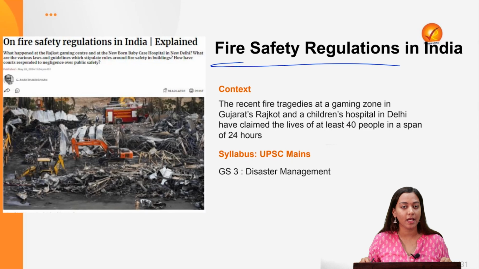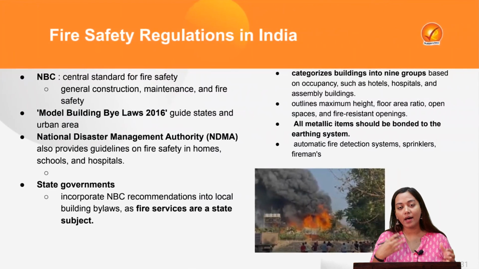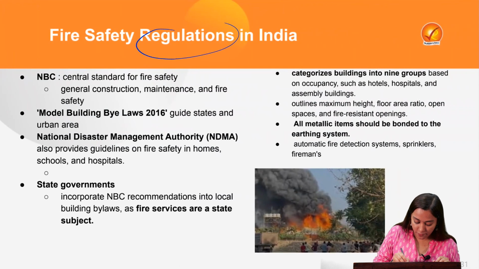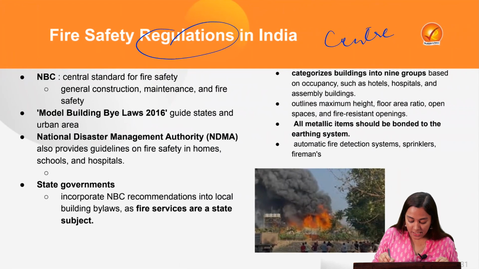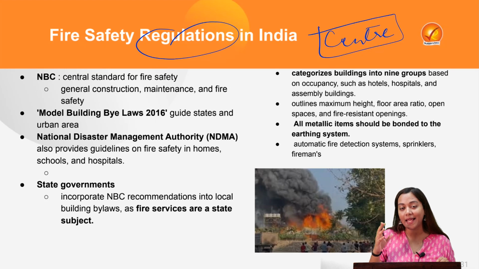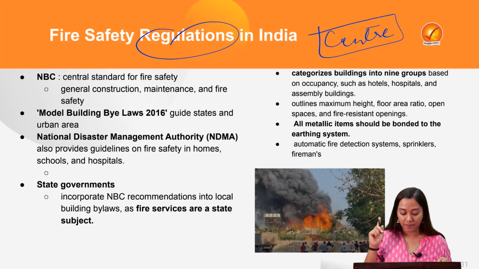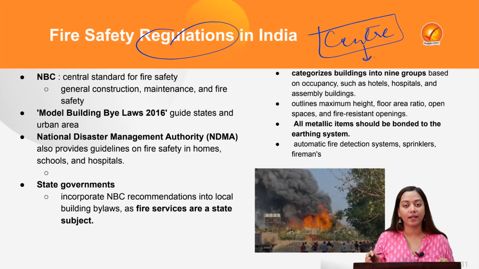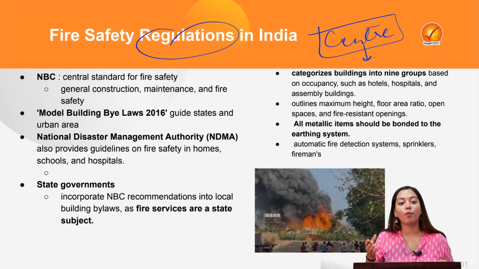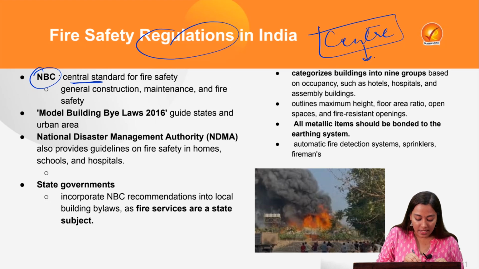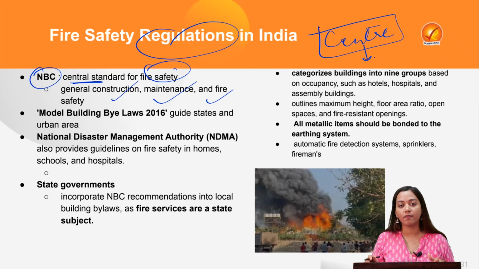In the next one, we will read about the fire safety regulation in India because lapses in the same have claimed the lives of many people in the Rajkot district of Gujarat. So it all begins: we are getting our fire safety regulations, first of all, from the center. Though the center cannot enact any act, why? Because fire safety is under the domain of the state list, a state subject. But the center has of course mentioned certain guidelines, which initially came in the form of the National Building Code. This National Building Code is basically the prima facie central standard for fire safety: how to construct, how to do maintenance, and how to ensure fire safety.